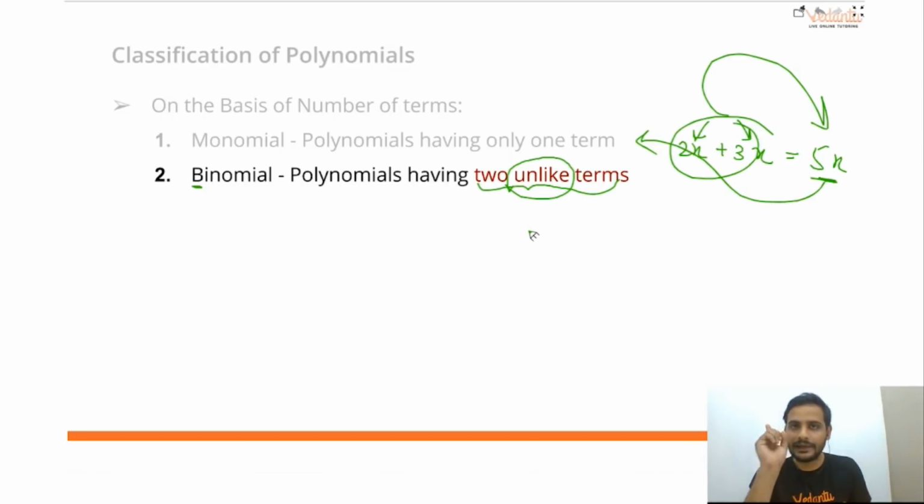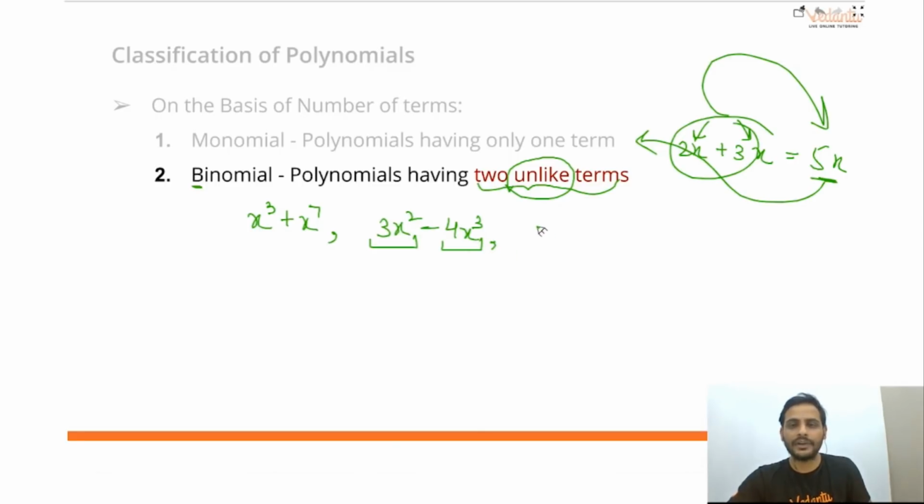All the terms have to be unlike terms. Unlike terms means the power of the variable should not be the same. For example, x cube plus x raised to the power 7. x cube has power 3, x to the 7 has power 7. Different powers, that means the variable part is not the same, so two unlike terms. 3x square minus 4x cube: one term, two terms, both are unlike terms. 7 by 2 x square minus 4: one term, two terms, both are unlike.